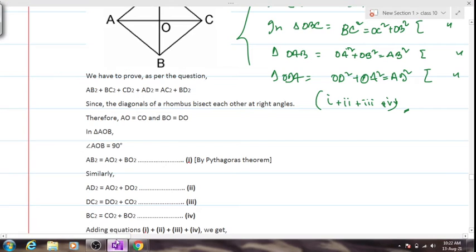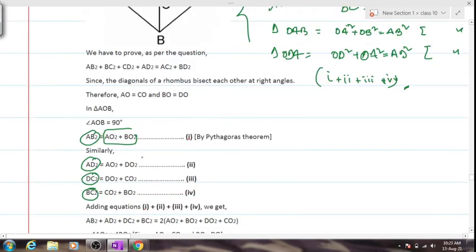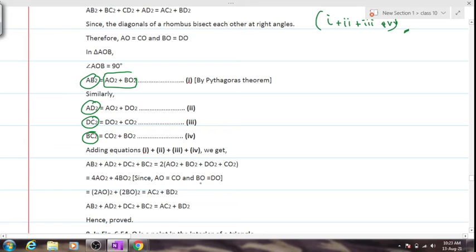When you add up all four equations, you'll be getting AB squared plus AD squared plus CD squared plus BC squared, and this entire thing will add up to the diagonals. Kindly check. Look at it very carefully. AO is equal to CO, right? Yes or no? The diagonals bisect each other at 90 degrees. I told you the word bisect.